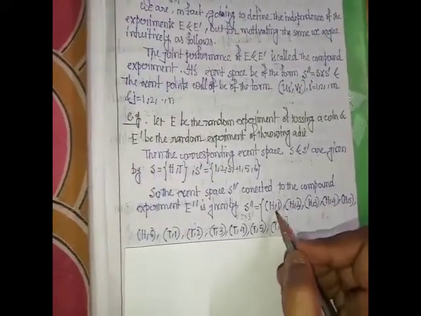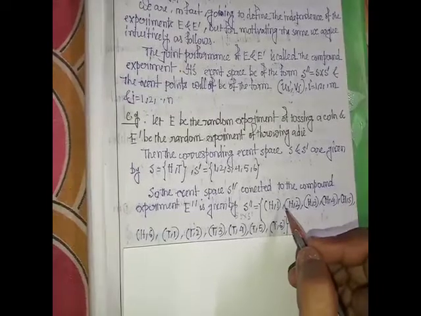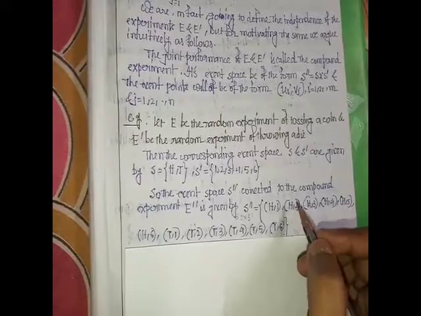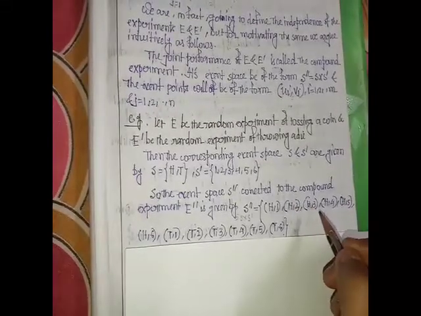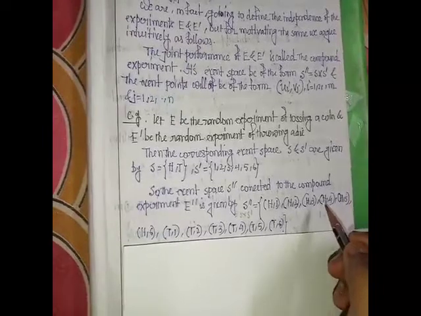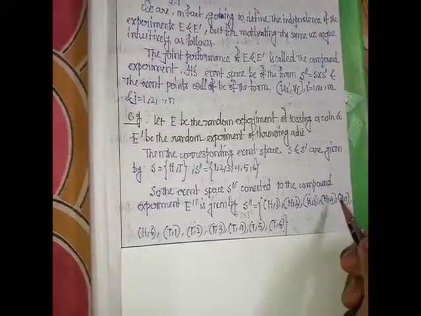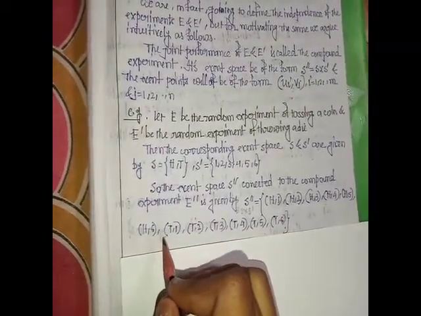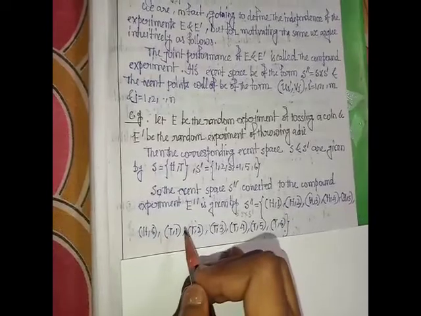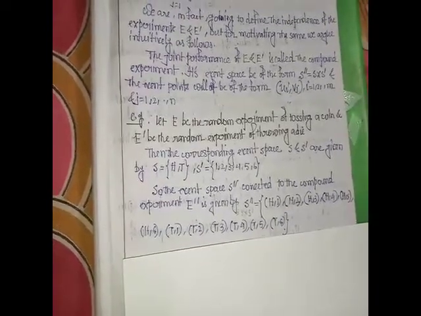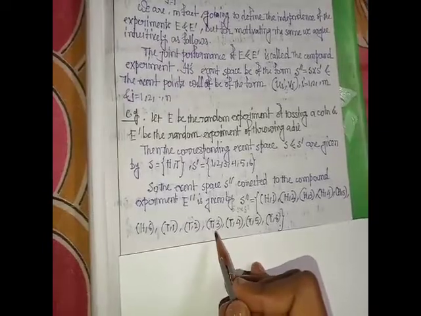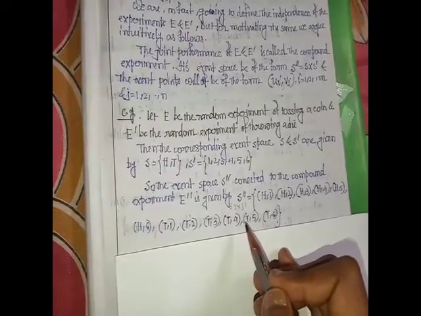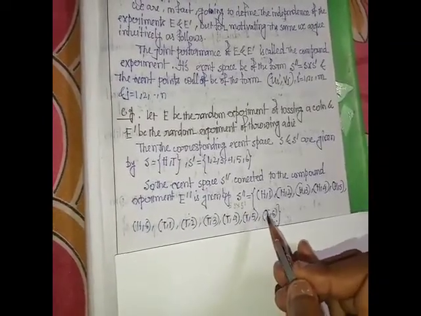They are (head, 1), (head, 2), (head, 3), (head, 4), (head, 5), (head, 6), (tail, 1), (tail, 2), (tail, 3), (tail, 4), (tail, 5), (tail, 6).